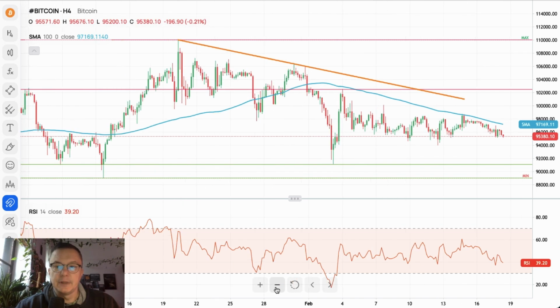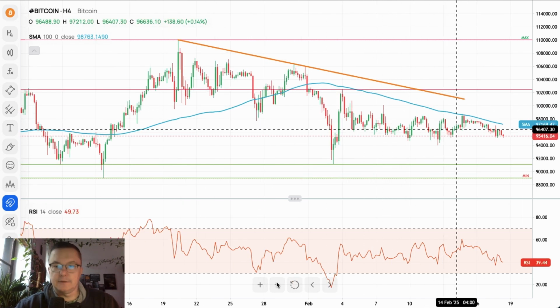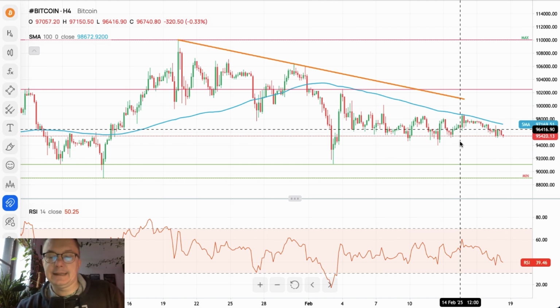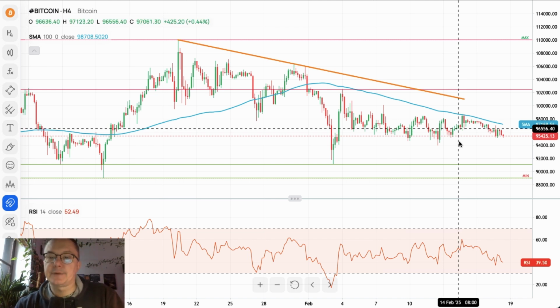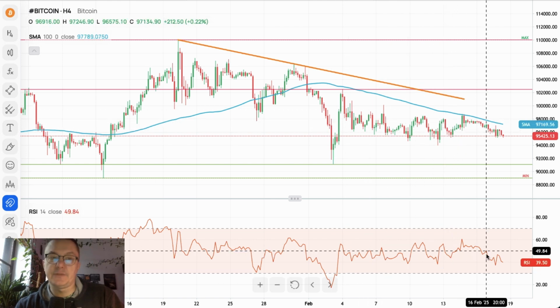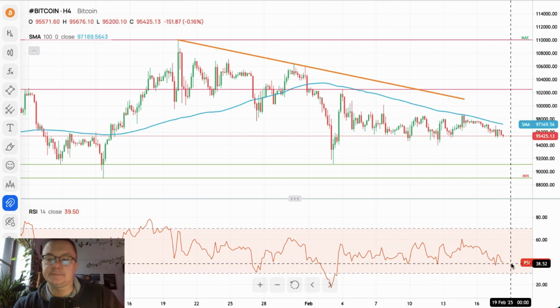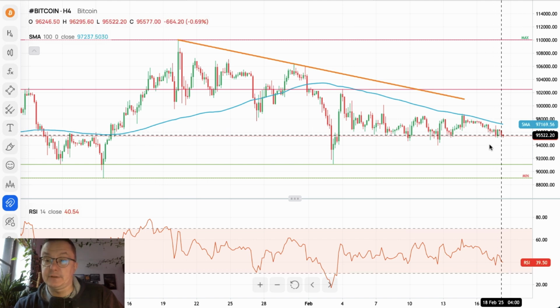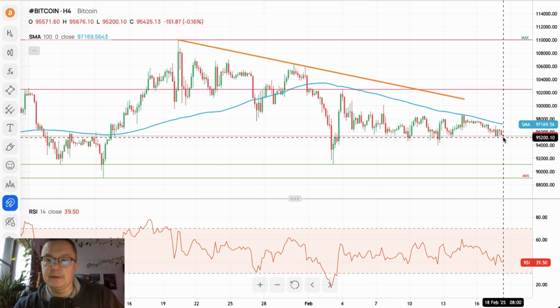Nothing changes here whatsoever. There wasn't any big development on the Bitcoin. Just recently we keep moving up and down, oscillating around the level of 50 on the RSI. Right now it's even 40, so it's quite an oversold market.